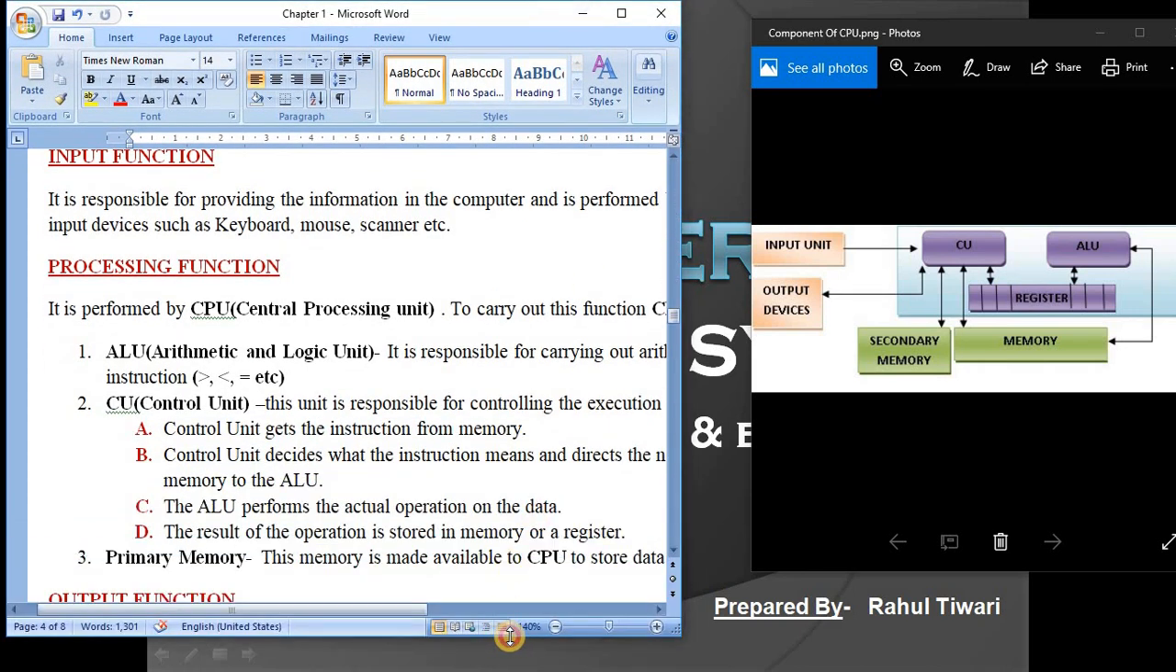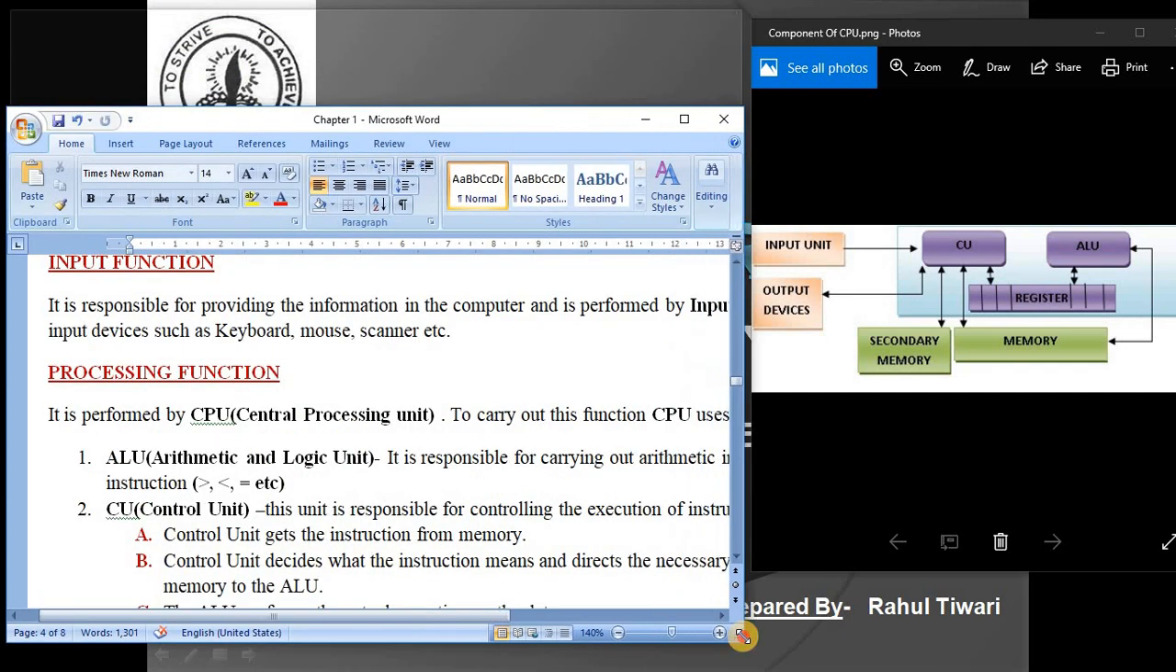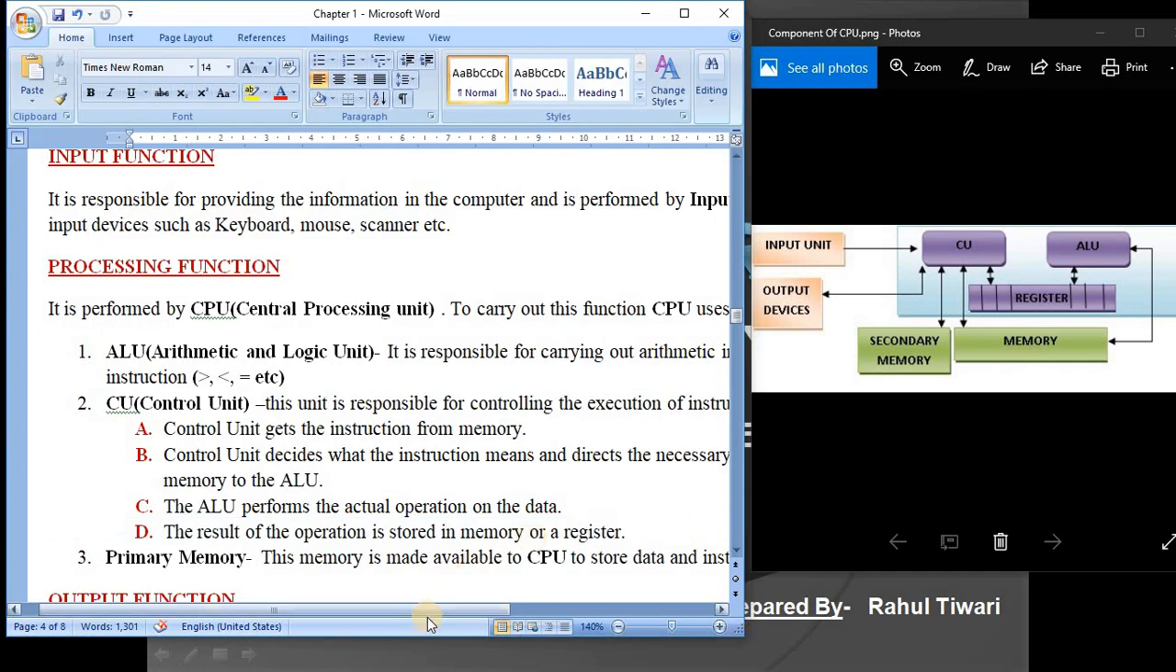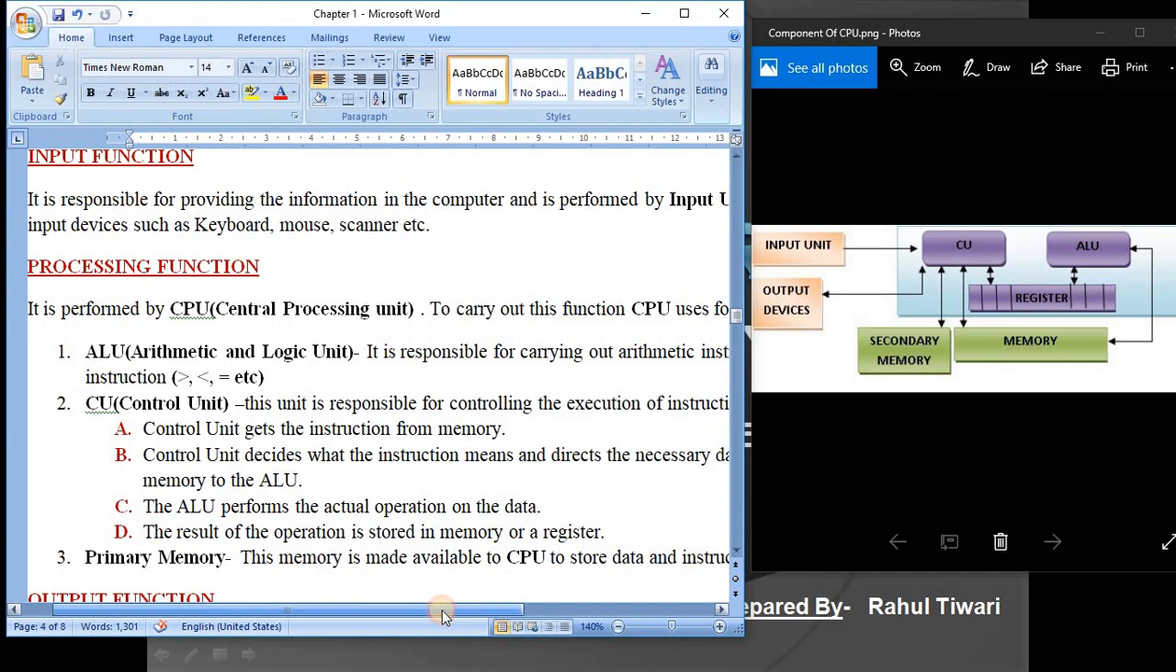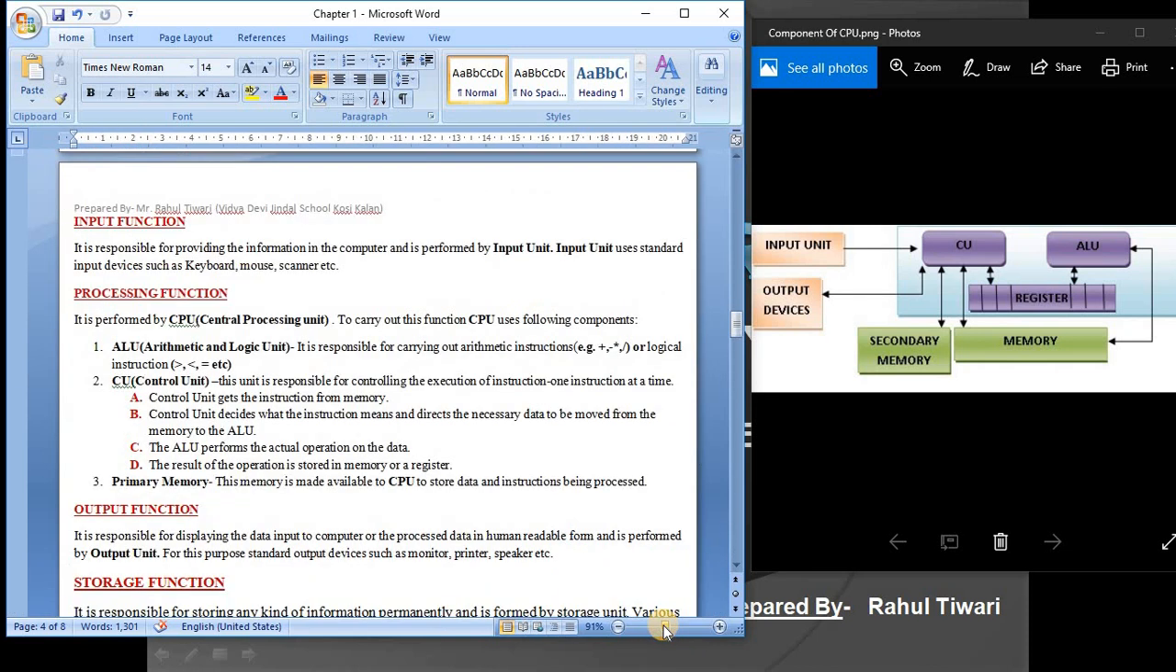With the help of this diagram, students, it will be easy for us to understand. We are studying the central processing unit, and this is the diagram of the central processing unit. In the central processing unit there are three things: one is the CU, control unit; another is the ALU, arithmetic logic unit; and register and memory. Which memory? Main memory. Clear?